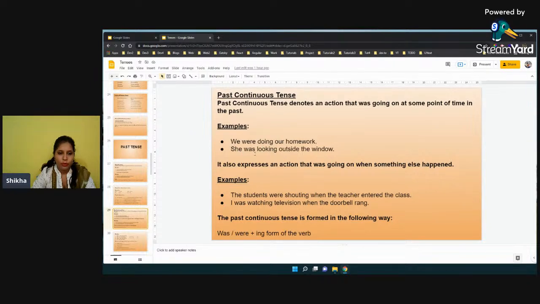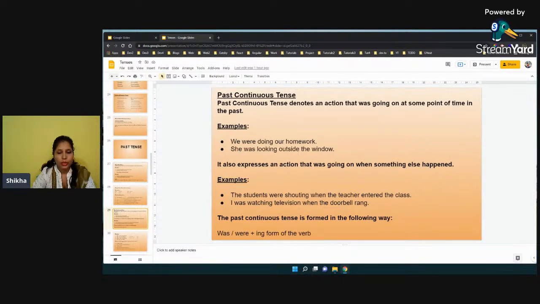Okay, she was looking outside the window. She was. So what is the helping verb we are using here? Was. And with the main verb we have used ing again. Okay, she was looking outside the window.